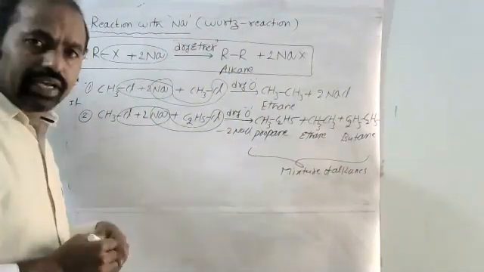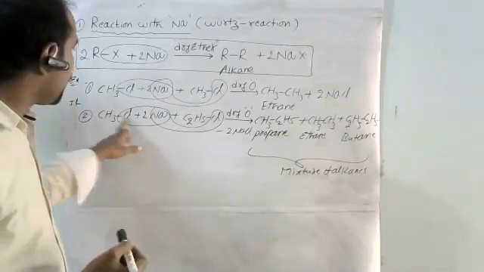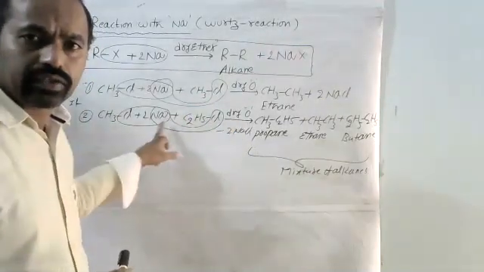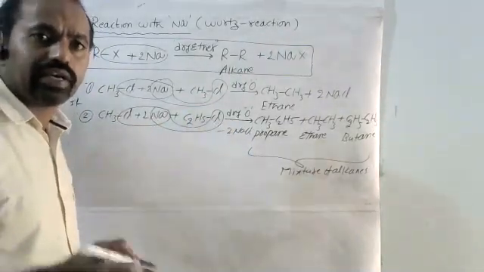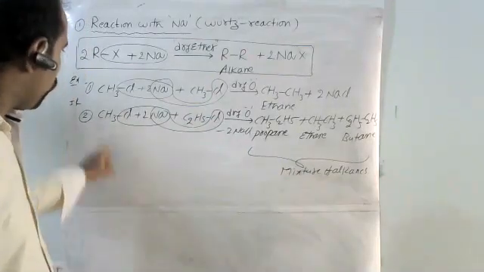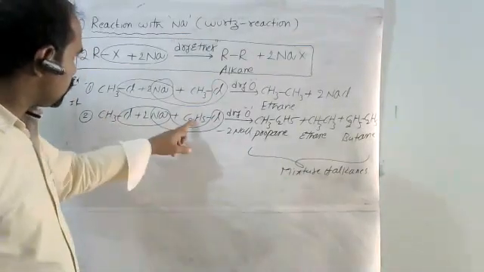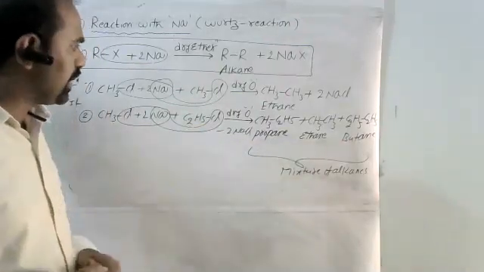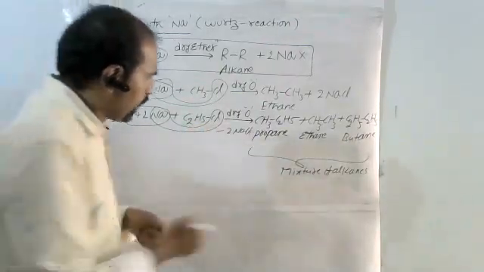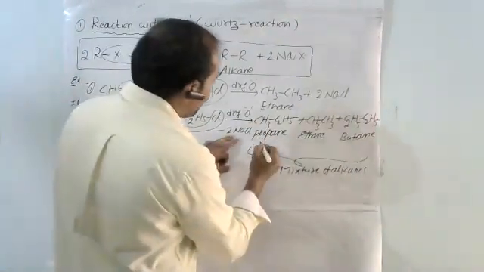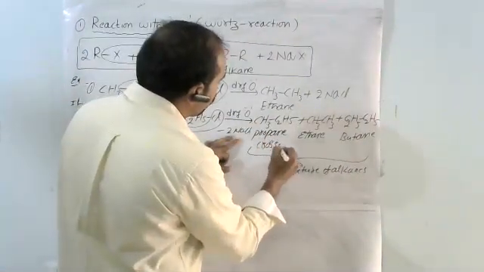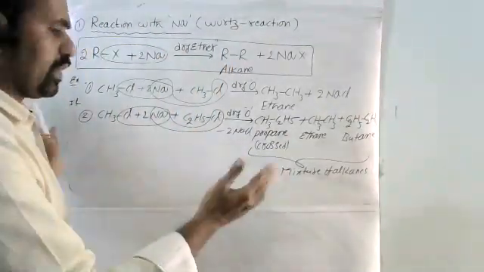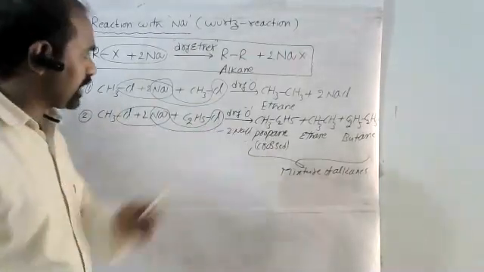Generally, if two different alkyl halides are there, they react with sodium in the presence of dry ether. First we form propane, where methyl combines with ethyl. Propane is called the crossed product. What is the meaning of that? The methyl-ethyl combination product is a crossed product.